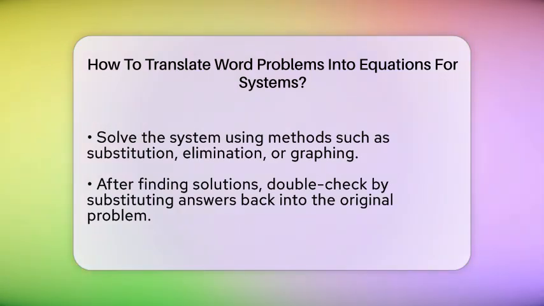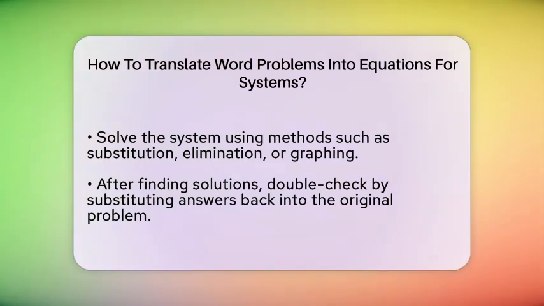Once you have your system, you can solve it using methods like substitution or elimination. Substitution involves solving one equation for one variable and plugging it into the other. Elimination adds or subtracts equations to eliminate a variable. Graphing is another option, where you draw the equations and find where they cross.